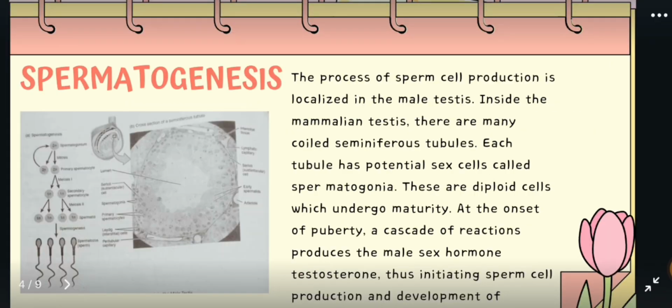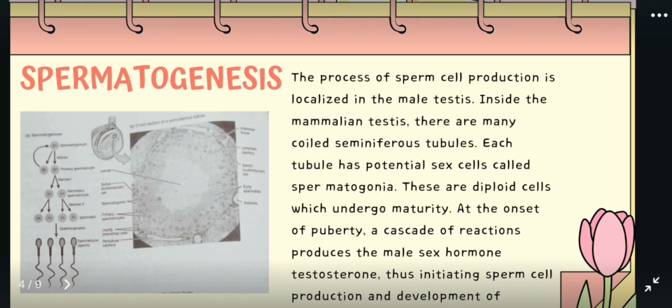Next is spermatogenesis. Spermatogenesis is the process of sperm cell production, localized in the male testes. Inside the mammalian testes, there are many coiled seminiferous tubules. Each tubule has potential sex cells called spermatogonia. These are diploid cells which undergo maturity at the onset of puberty. A cascade of reactions produces the male sex hormone testosterone, thus initiating sperm cell production and development of secondary male sexual characteristics.